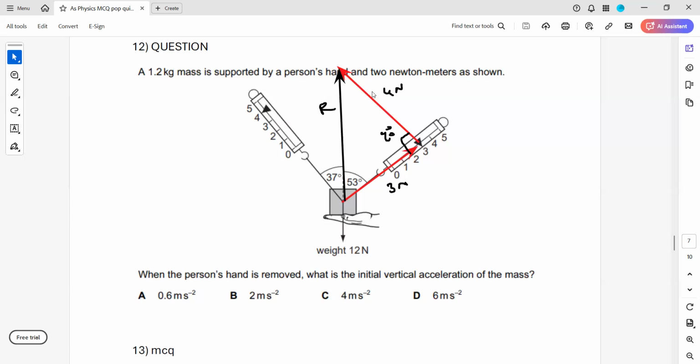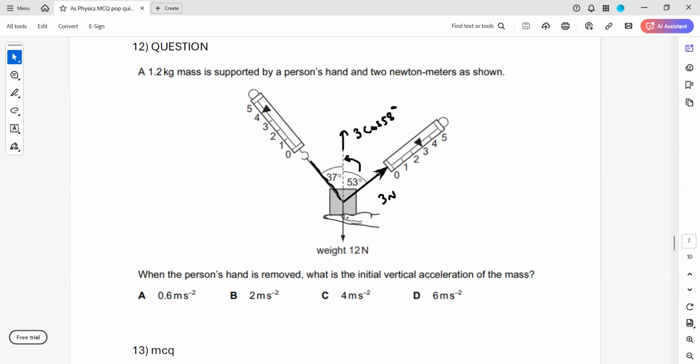If you want to use sine or cosine, then you will divide the force into components. Look, what will be the component? Let's say this is a 3 Newton force. What will be the component here? So this component for the 3 Newton force will be equal to 3 cosine 53.